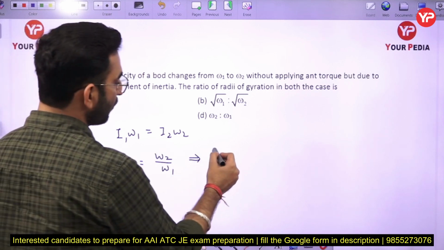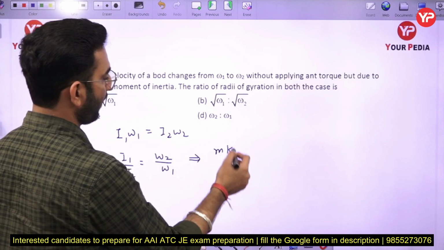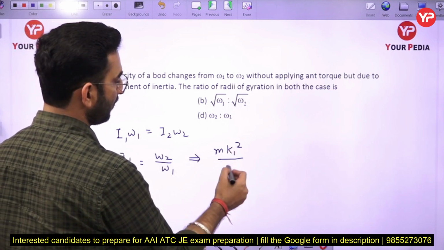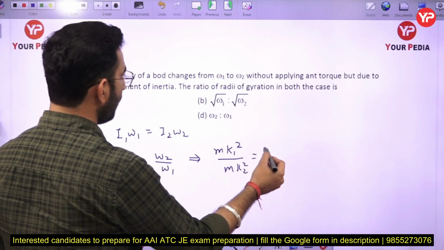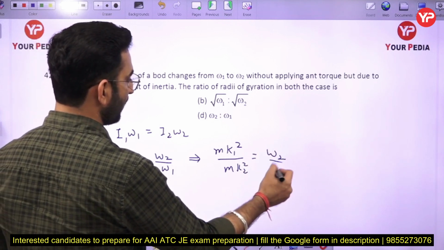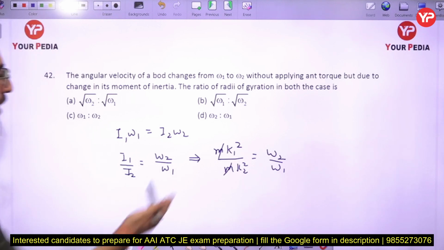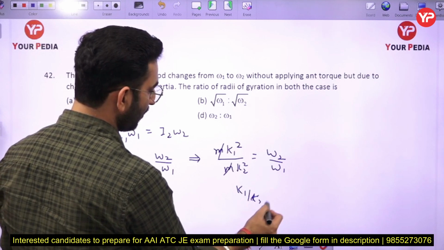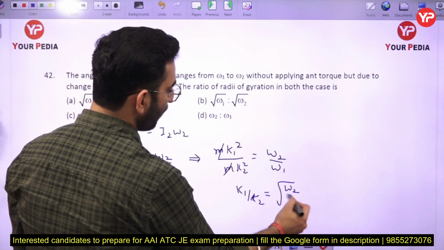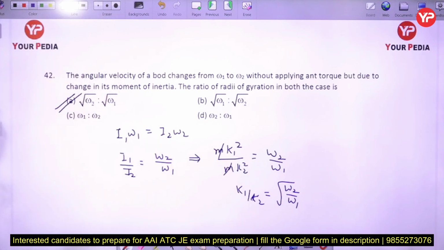And I1 is going to be equal to m k1 square divided by m k2 square, and that equals omega 2 by omega 1 here. So here you want to find the value of k1 by k2. K1 by k2 will be equal to under root of omega 2 by omega 1. So I can say option number A will be the correct answer here in this case.